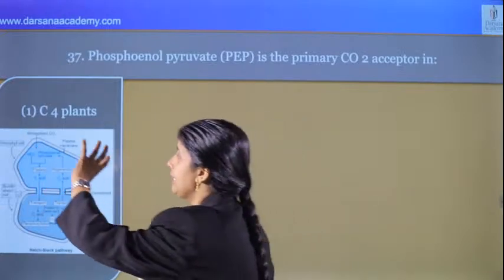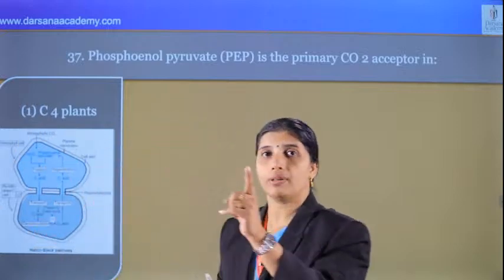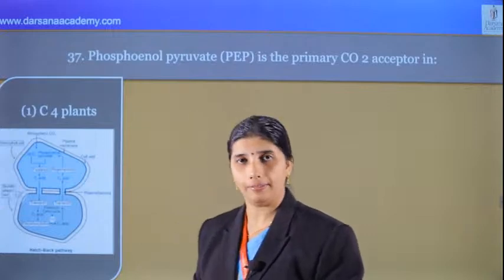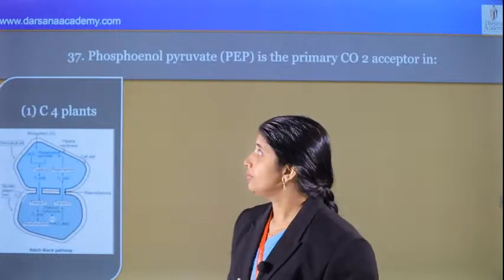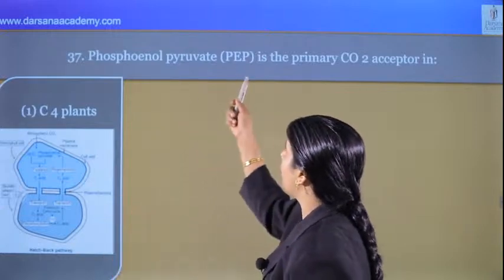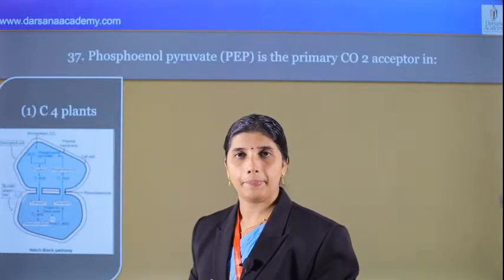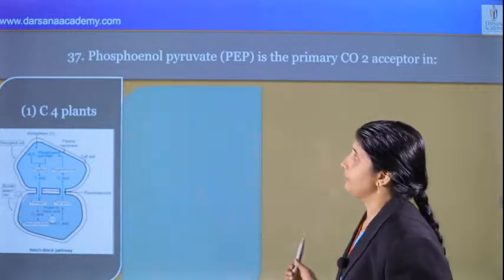That is one cycle. Thus, after 6 cycles, 1 glucose will be formed. For 1 glucose formation, 30 ATP and 12 NADPH are required. We know that. That's about C4 plants. Phosphoenol pyruvate is the primary carbon dioxide acceptor in C4 plants. Okay, and next option.